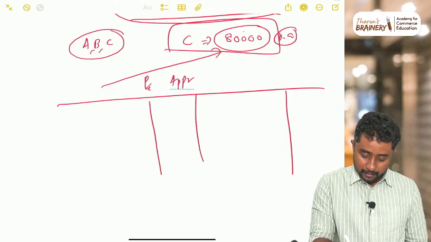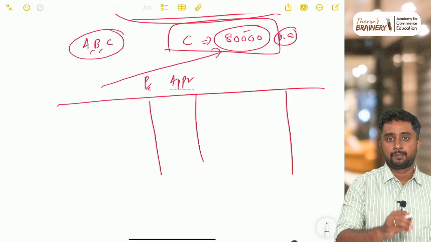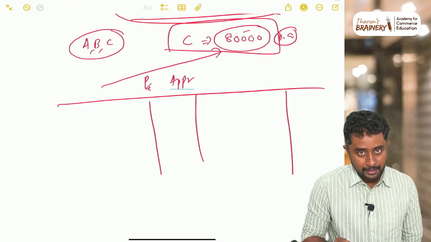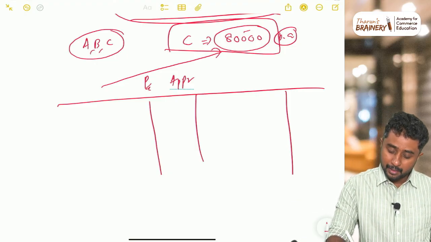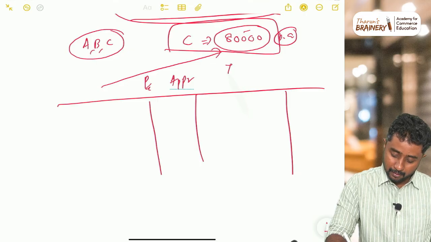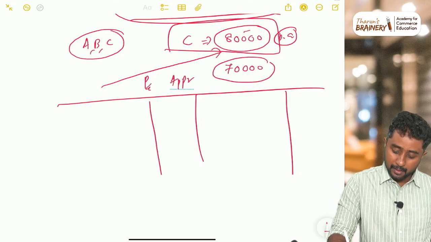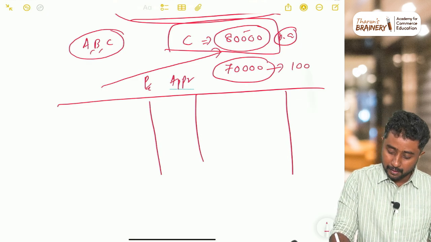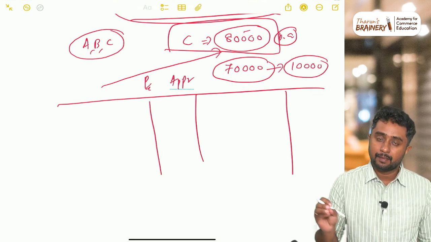So here if they say 80,000 per annum is the promised profit, 80,000 per annum should be the divisible profit for C. So suppose when we divided the profit in profit and loss appropriation account, if C is not getting 80,000, he is only getting 70,000, then extra 10,000 is there, that should be given by someone else.